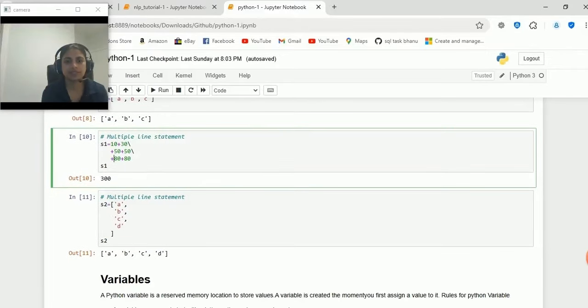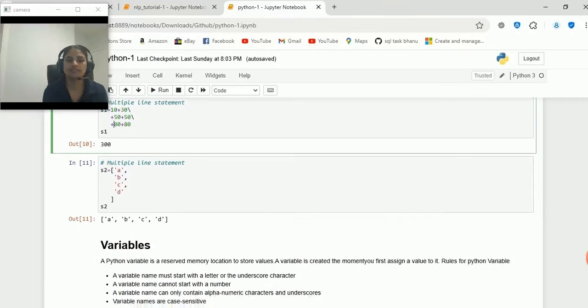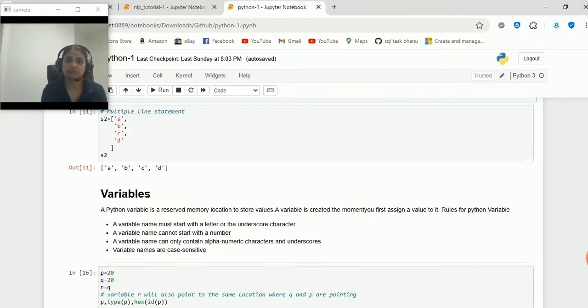Here in this example, S2 equal to, this is a list I have given, but here I don't want to give slash. I hope you guys understood what is single line statement and multi-line statement, as well as the single line comment and multi-line comment. Okay. Then we can go to variables.